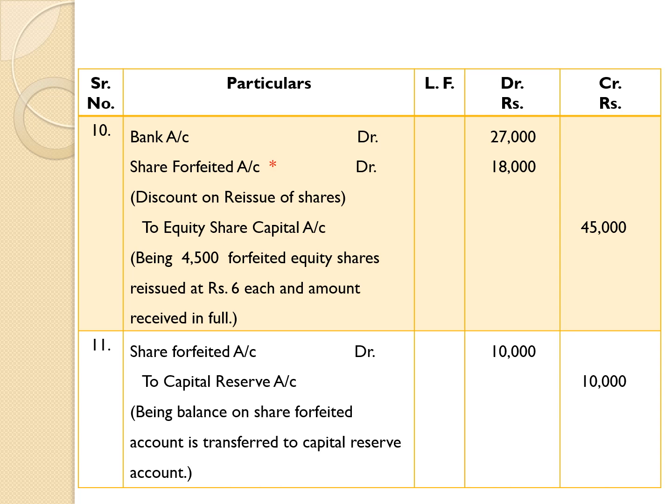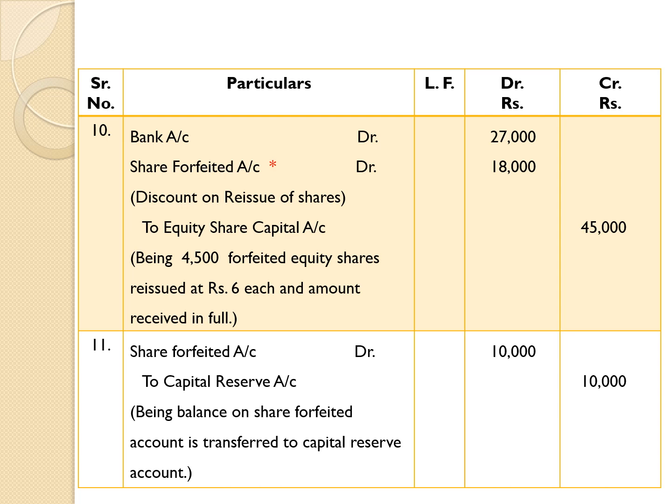Also here compare the debit balance and credit balance. The debit balance is 27,000 and the credit balance is 45,000. Therefore, the difference is 18,000, and that is coming on the debit side. Therefore, we are giving debit to share forfeited account by rupees 18,000.